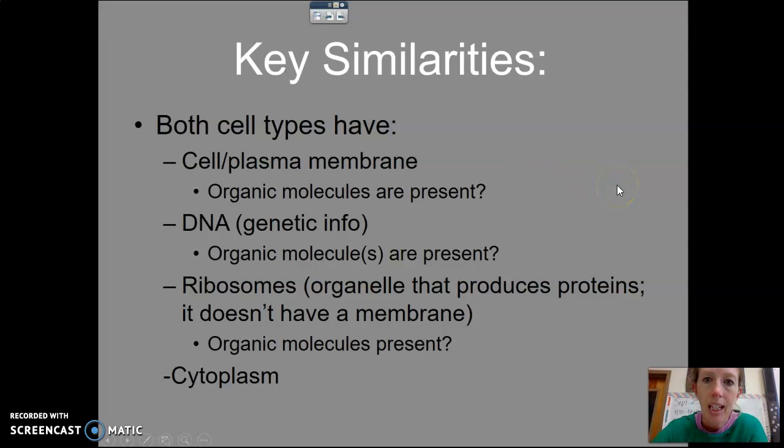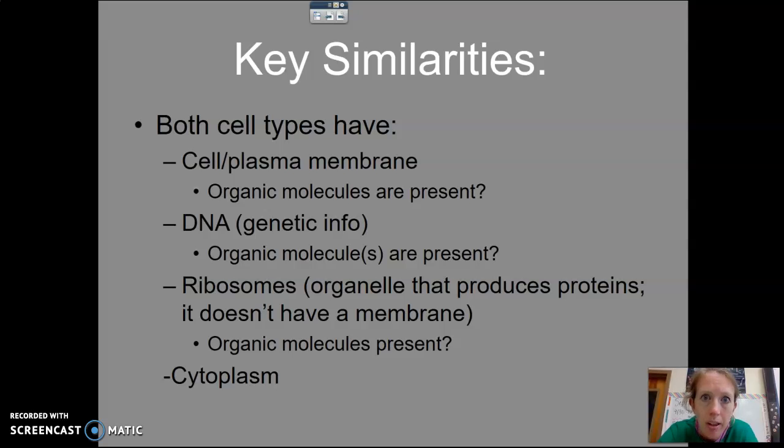However, despite having that key difference, there are some similarities. Both prokaryotes and eukaryotes have a cell membrane, which we can also call the plasma membrane. And just wrapping up that chapter, remember we see that phospholipid. We also see proteins and carbohydrates as well within cell membranes. Remember, all living things have genetic material in the form of DNA, and that would be CHOMP. So we would see that nucleotide of nucleic acids.